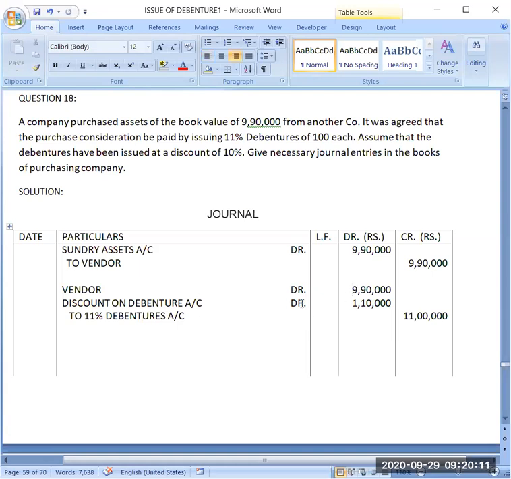Then because you are issuing debentures at discount, discount amount will be there, and debentures account will be there. Now we have to decide about the number of debentures. How will I decide what is the issue price of the debentures?